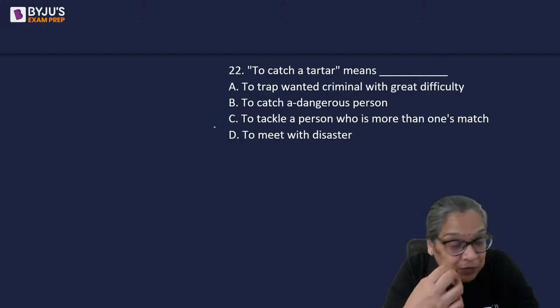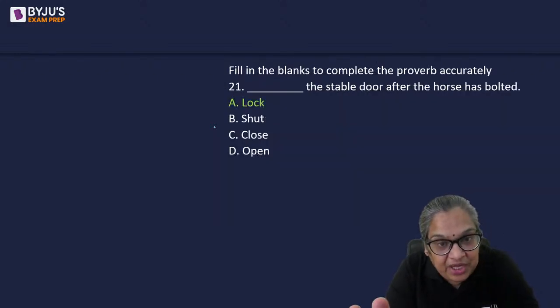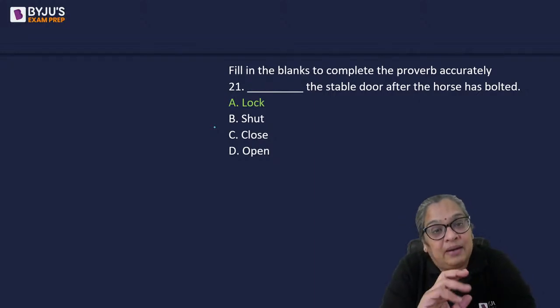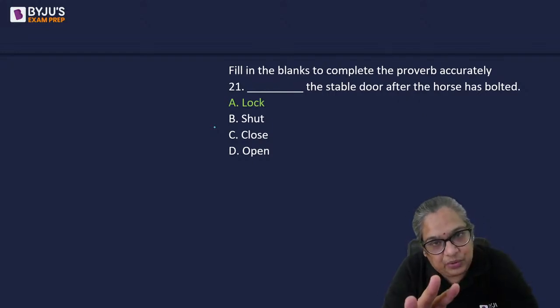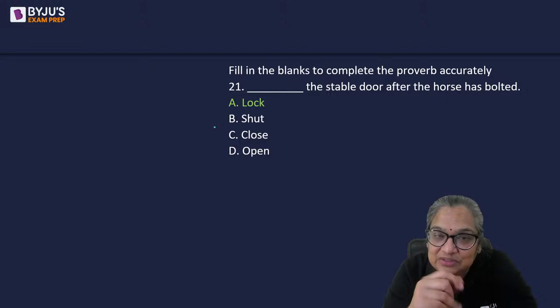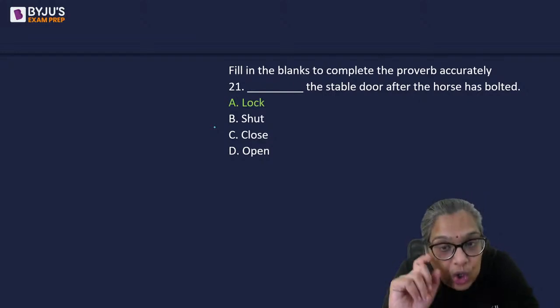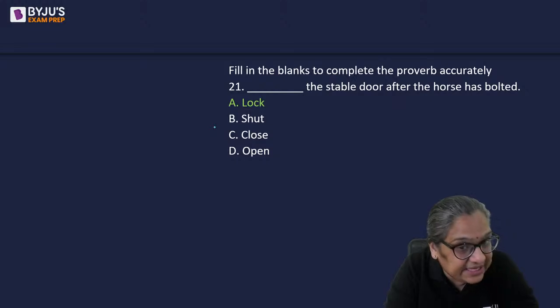They mean the same thing. If you look at the options in any Indian English preparation book, it will say shut the stable door, and students ask what the meaning is. But the exact proverb is to lock the stable door after the horse has bolted. This was given as it is in the exam.